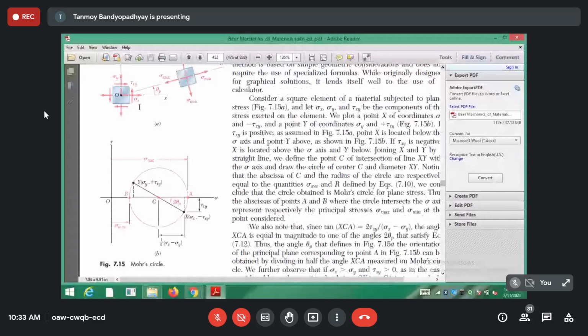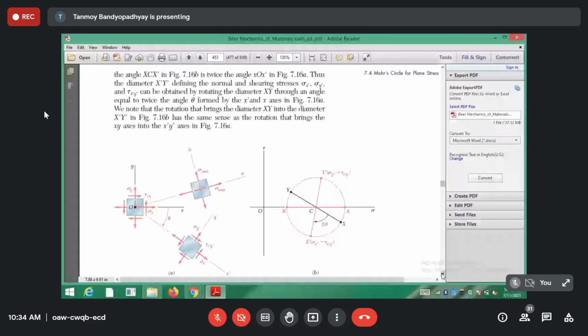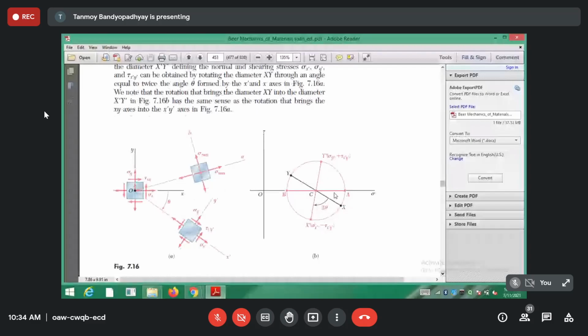Now this is the xy line you have got, and this is the 2 theta p angle. They haven't shown 2 theta p. Now in order to arrive at sigma n and tau n, you have to rotate this line xy by 2 theta in the clockwise direction. When you rotate this line, x prime, y prime may fall on any coordinate. If 2 theta is 180 degrees, then x prime, y prime will actually coincide. So whatever the value of theta, you rotate this line xy by 2 theta. Then you will arrive at a new line x prime, y prime, and the coordinates of this new line are the values of sigma n and tau n.